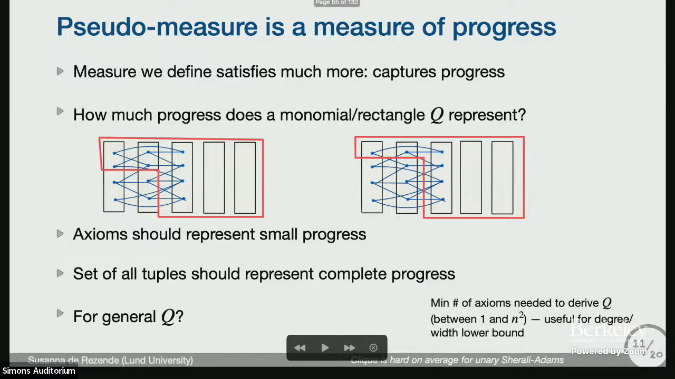So in proof complexity, sometimes we consider what is the minimum number of axioms needed to derive a rectangle, and consider this as a measure of progress that's useful for degree lower bounds. For size, the natural measure of progress is simply what is the smallest derivation of the rectangle. So we could define this as progress. But we know that automating finding smallest derivations is not easy. So what's interesting here is that we actually have a measure which captures precisely the statement.